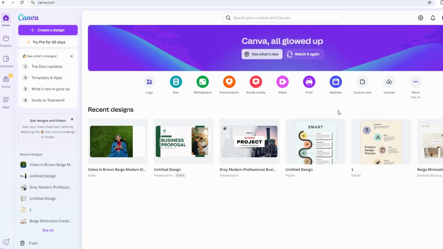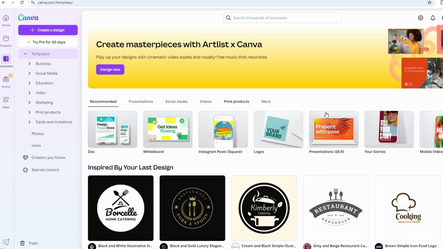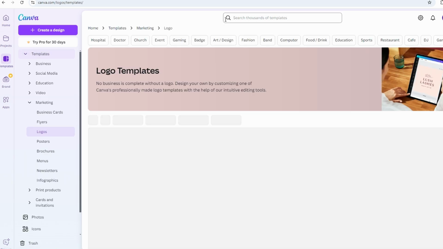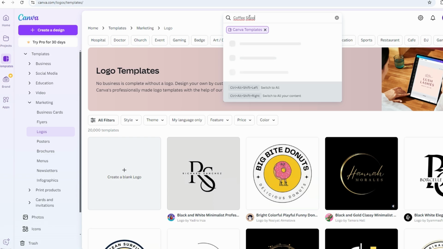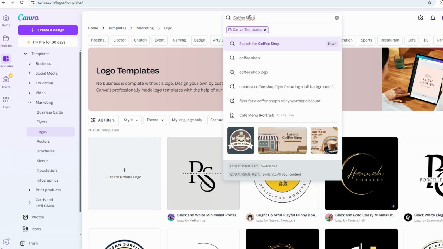To create a coffee shop logo using Canva, follow these simple steps. Go to Canva and log in or create an account if you don't have one. On the home page, on the left sidebar, go to Templates and in the search bar, type coffee or coffee shop. Canva will show you a wide variety of pre-made coffee shop logo templates.